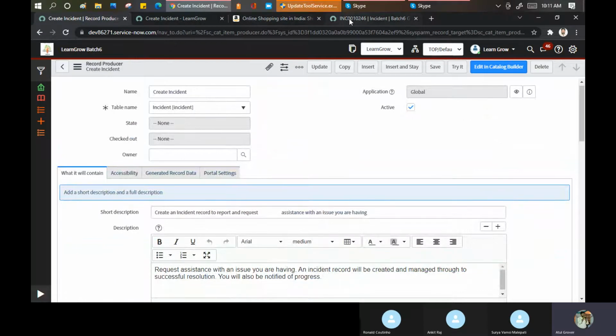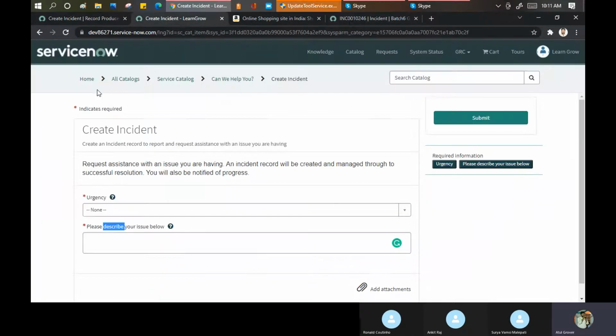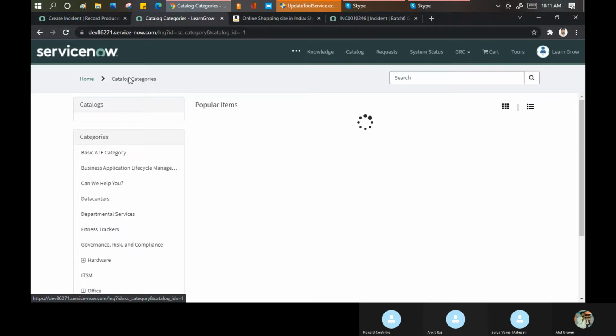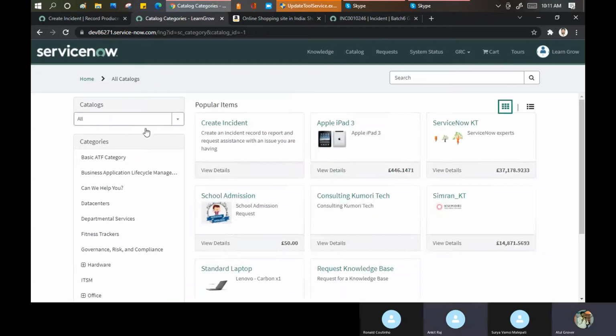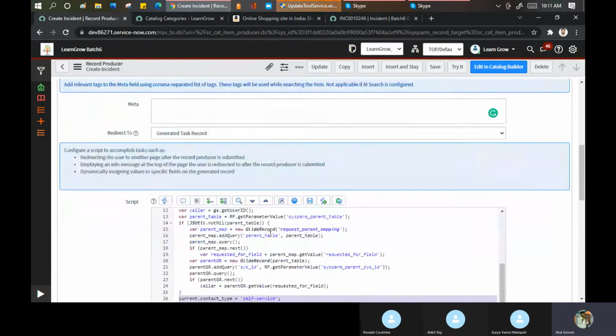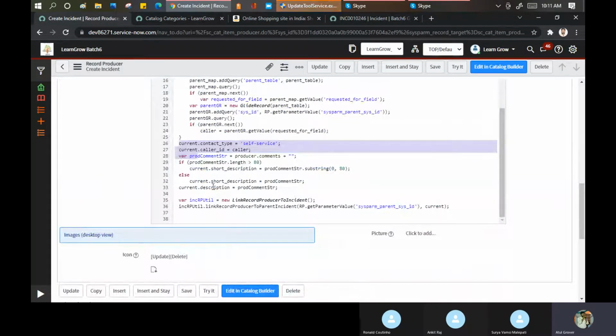I'll show you one example here. Go here, all catalogs. That script, does it auto populate when we create a record producer, or do we have to create it from scratch? When you submit anything on the portal, it goes here, reads this particular logic, and creates the incident for you.